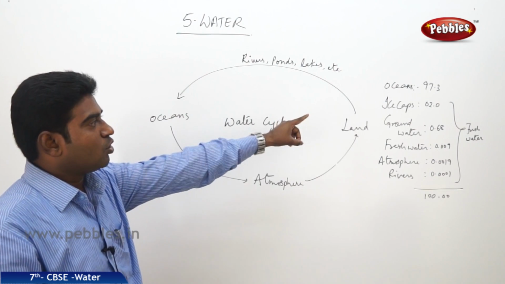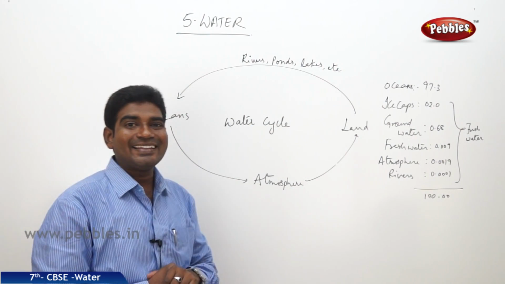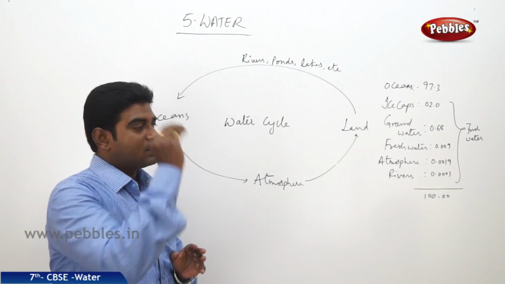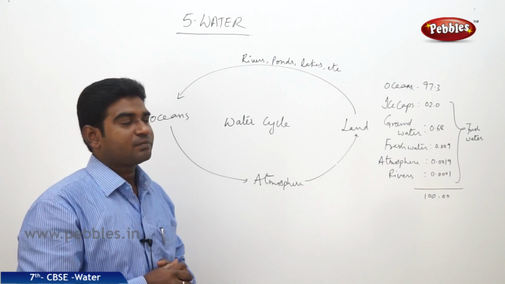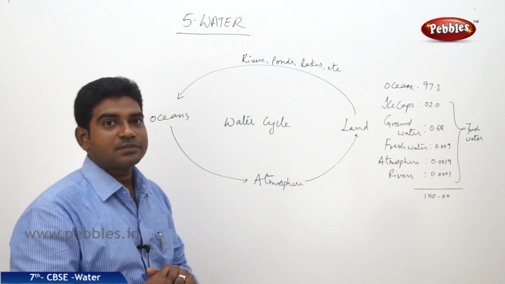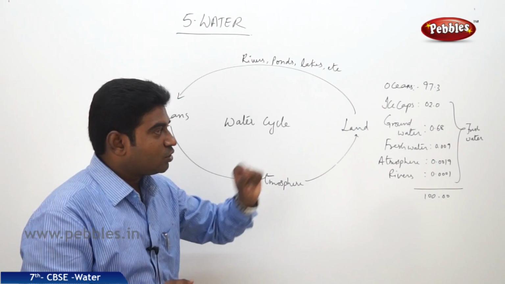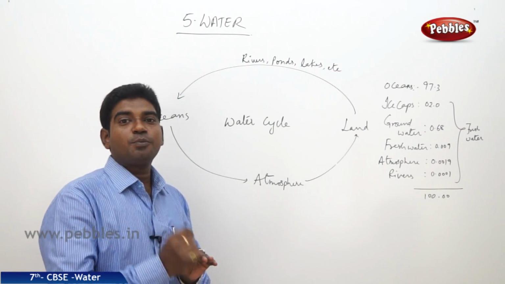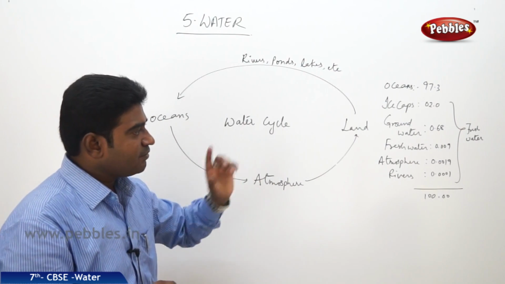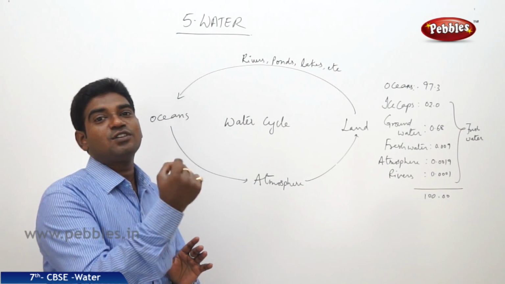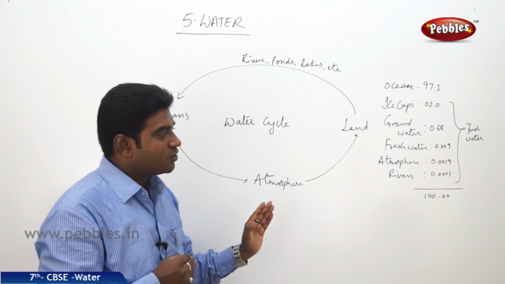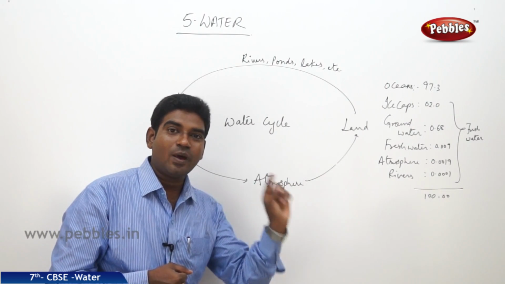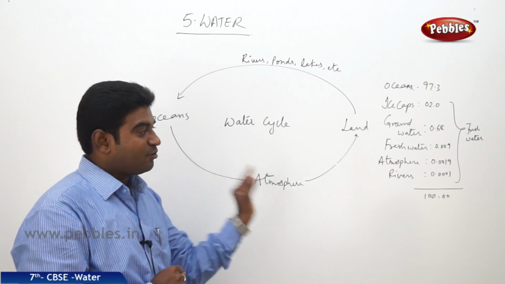The oceans consist of 97.3% of the entire planet's water, stored in the different oceans. Then we have the ice caps, 2.0%. Then we have the groundwater, 0.68%. Then we have the fresh water, 0.009%. And the atmosphere, where the water vapors are, consists of 0.0019%. And coming to the rivers,